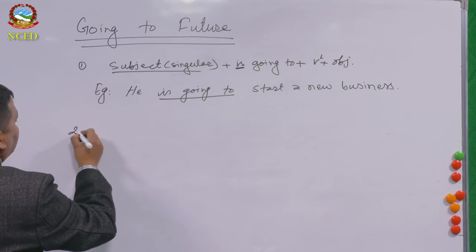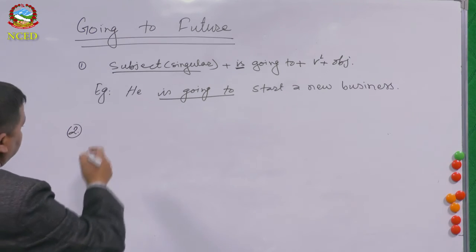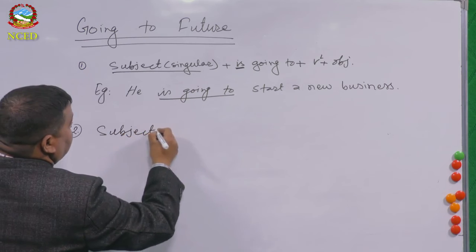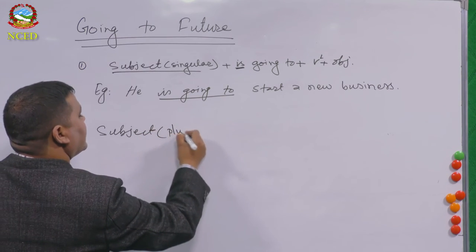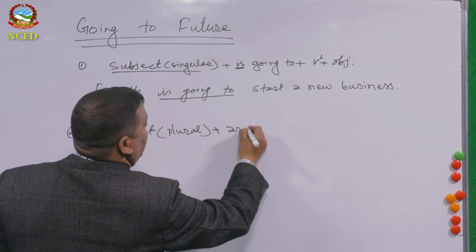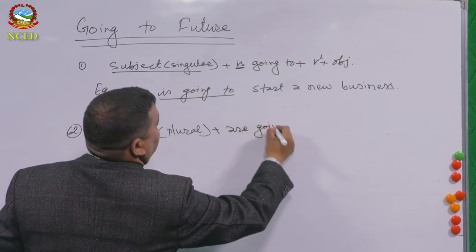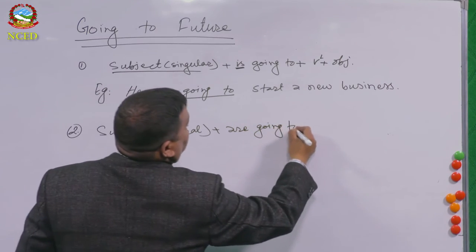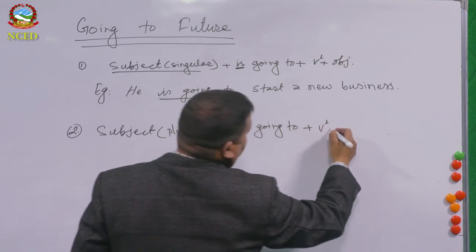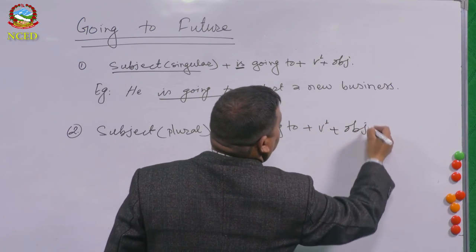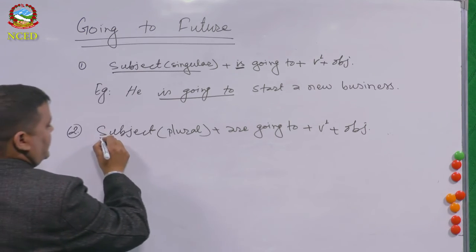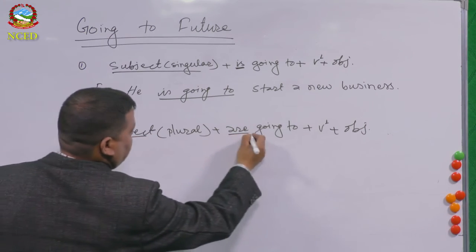Now, number two. Subject, here it is plural, plus are, going to, plus infinitive or first form of the verb, plus object. If there is a plural subject, you have to select are.